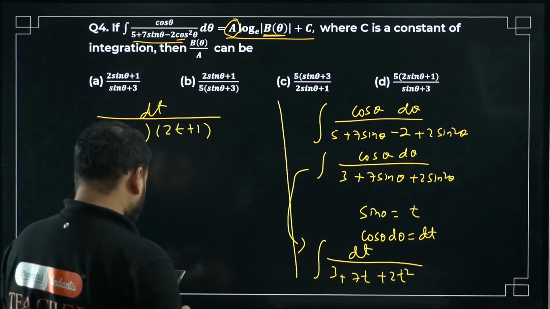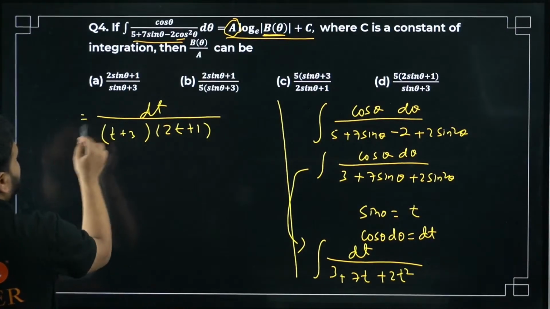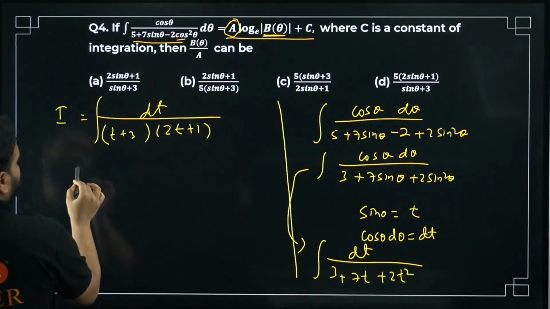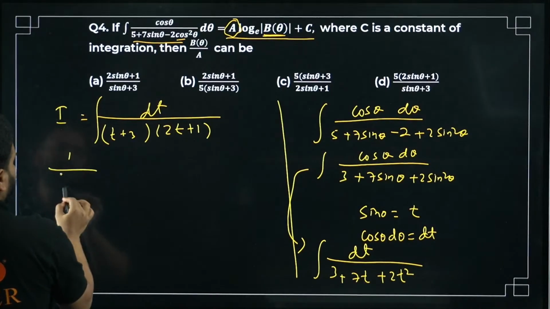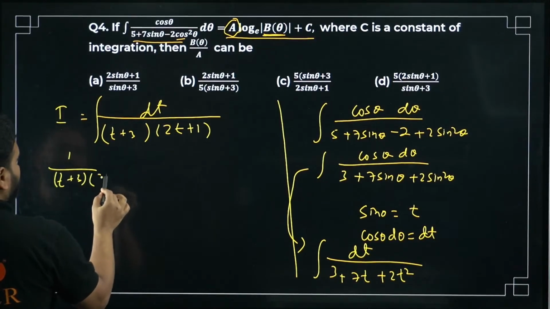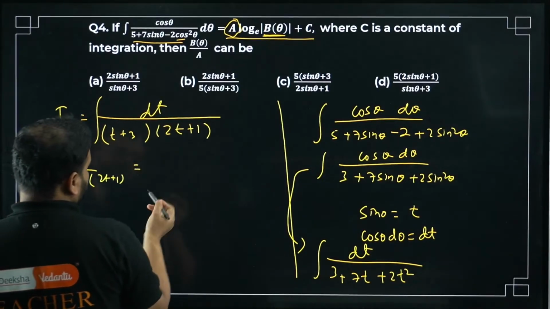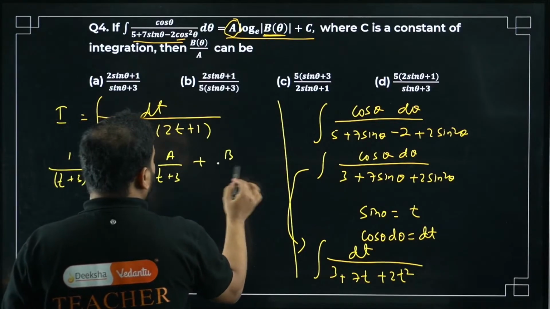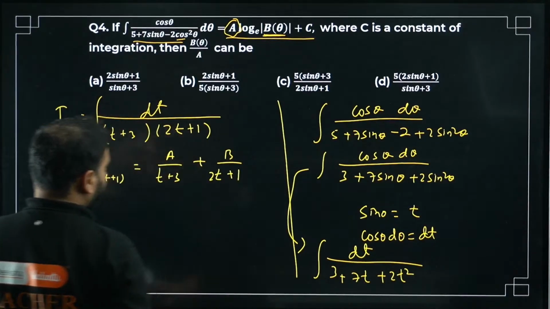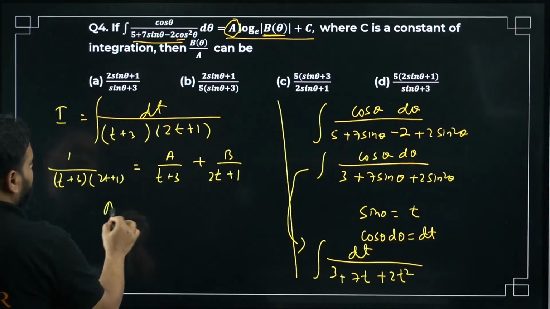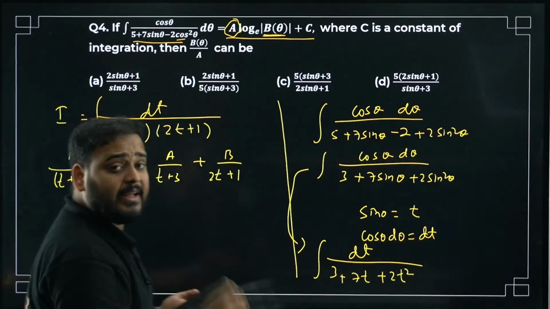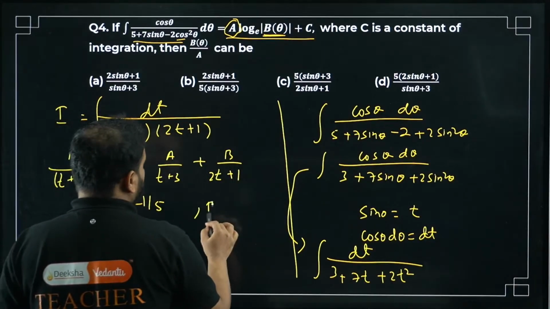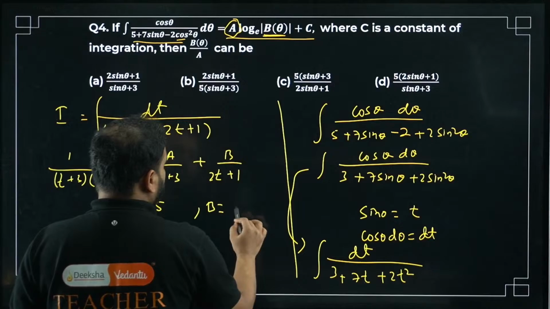Okay, so what we can do now is, this is the integration, right? So to integrate this, I can make the comparison with the partial fractions. So 1 upon t plus 3 times 2t plus 1 equals a upon t plus 3 plus b upon 2t plus 1. If you solve this, you will get a as minus 1 by 5, and b you will get as 2 by 5. Please check.